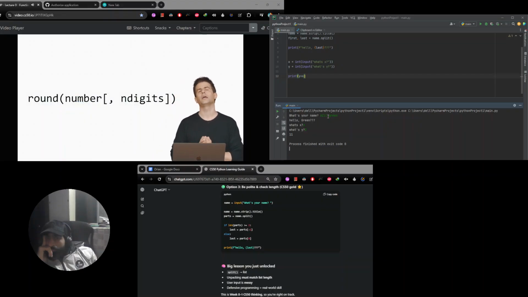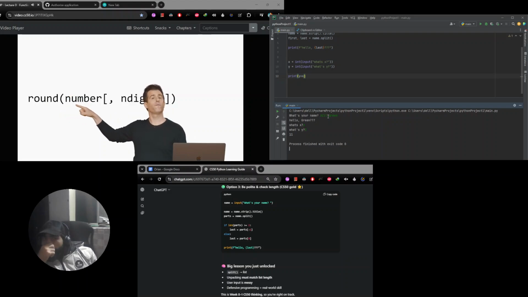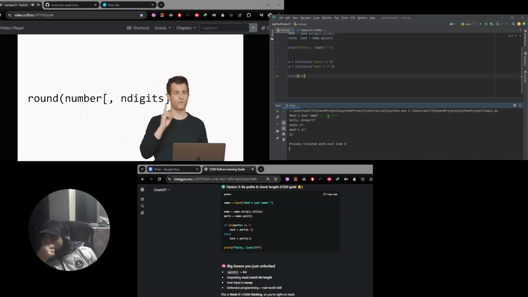This is what the function looks like in the documentation. And recall that earlier we looked at the documentation for print. And this is similar in spirit, that this shows us not just the name of the function, but its available parameters. That is, inputs that we can provide when using this function. But this is a little cryptic, too, just like print was. And it adds some syntax. So let's see. The name of this function here is, of course, round. And its first argument is a number. Notice this time there's no star, no star objects like there was for print. The round function takes just one number as its first argument, period. That's its positional parameter.